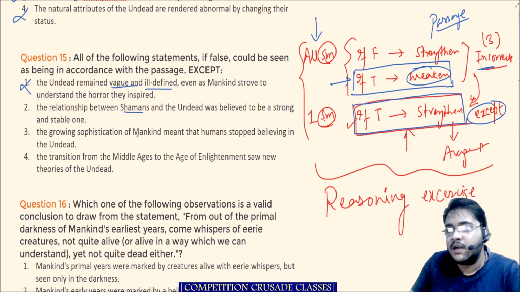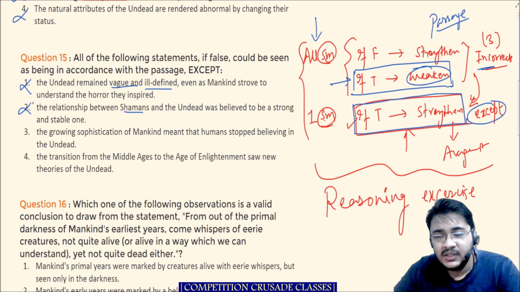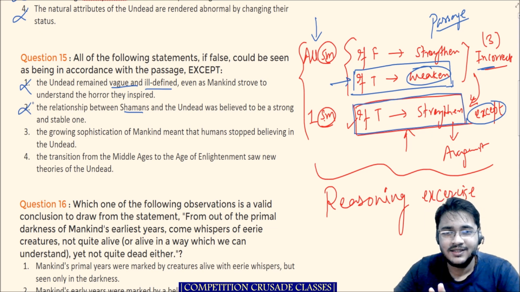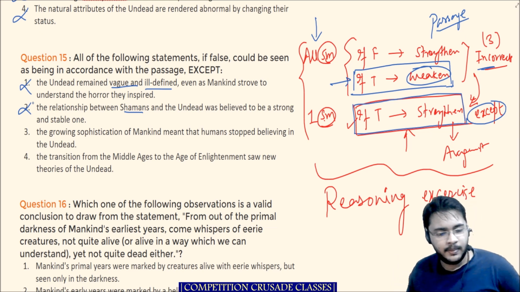Here it is saying the shamans and the undead was believed to have a strong and stable one. So obviously something that is not in the passage, that will weaken the passage, the argument rather. Okay, I hope you understand. This is not very difficult. It's just when you speak so much, sometimes you blabber gibberish also. So yeah.